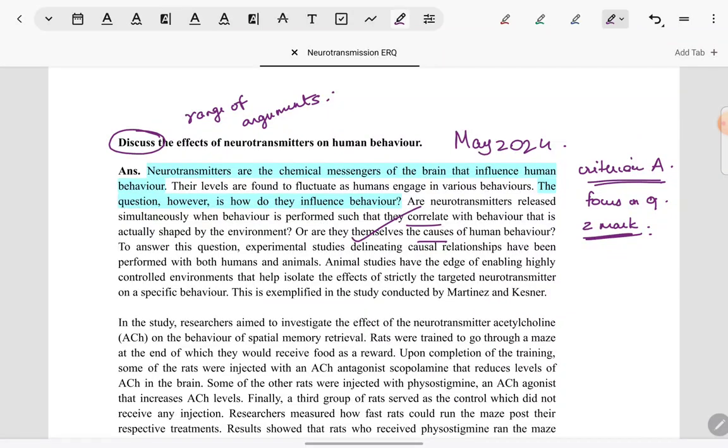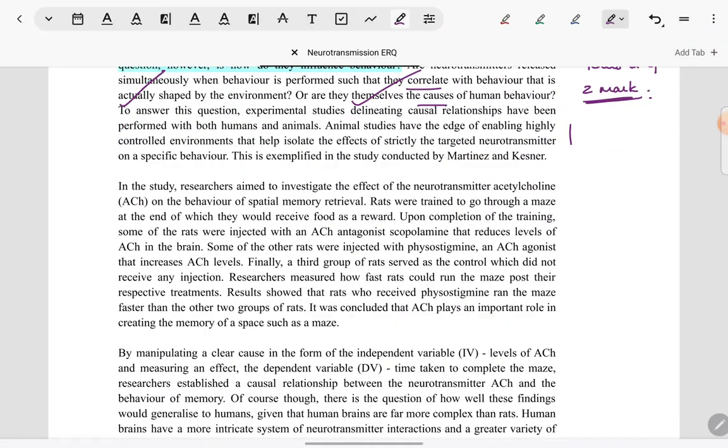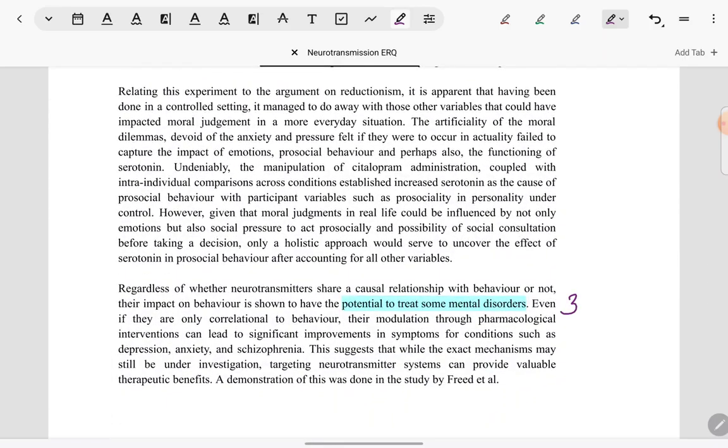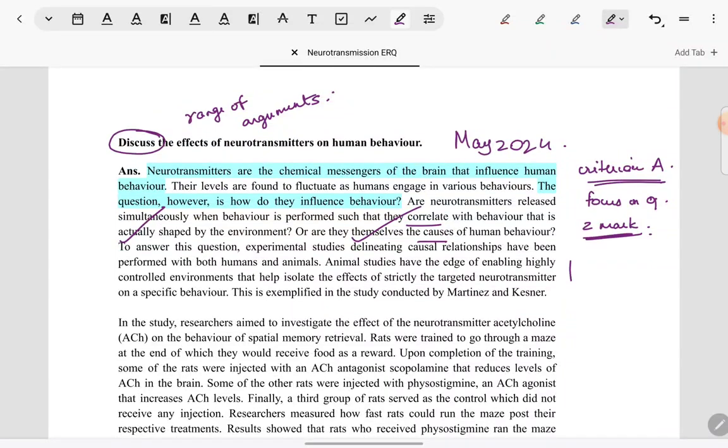So just like in the first paragraph, all the 3 arguments in this answer have been relevant to the question asked. All have to do with some or the other neurotransmitter and behavior. Also, they explain the problem which is outlined in the question. That is, all the arguments are explained in detail, just like the first one. That is why this answer will score high on criterion A. It is fully focused on the question, and each argument has not only been identified, it has also been explained.